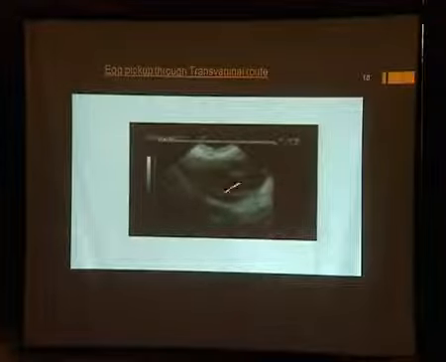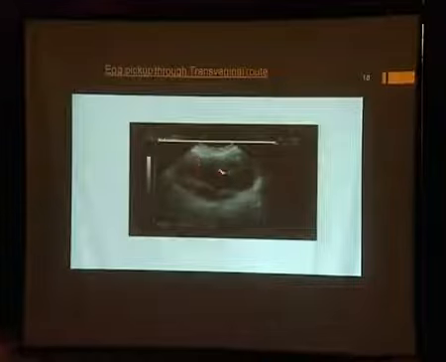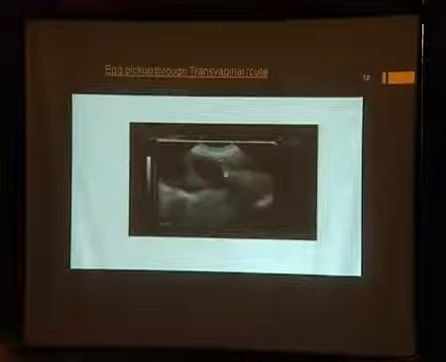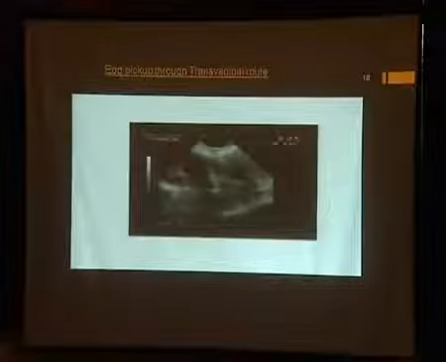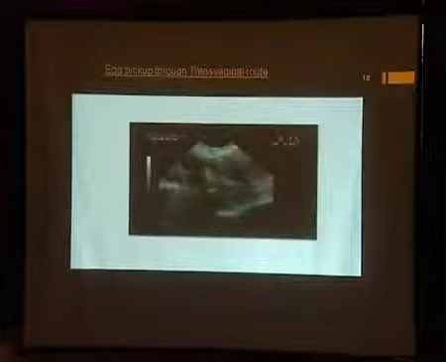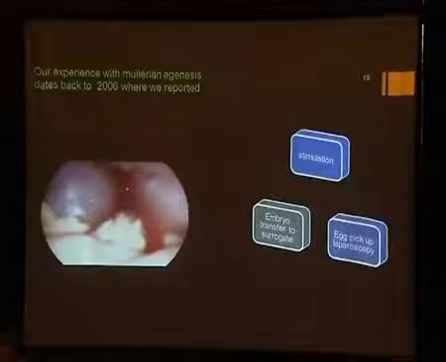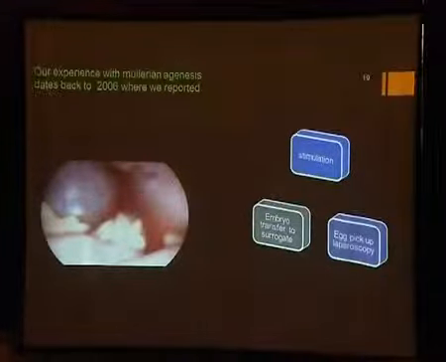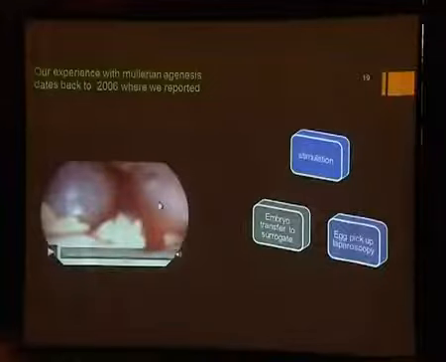This is the basic oocyte retrieval you do. You use an 18 gauge needle and then enter into each of the follicles. And as you start aspirating that, the embryologist looks into the follicular fluid and says whether that follicular fluid has the oocyte or not. But in the Mullerian agenesis, where you don't have access to the pelvis, we opted for laparoscopy as a procedure so that we could harvest an adequate number of eggs.